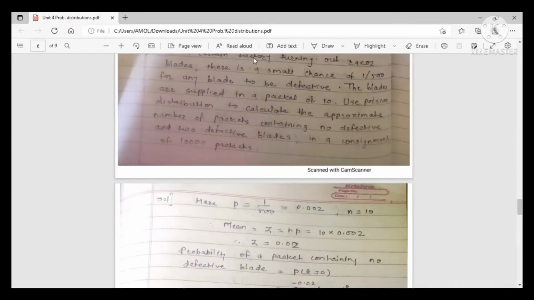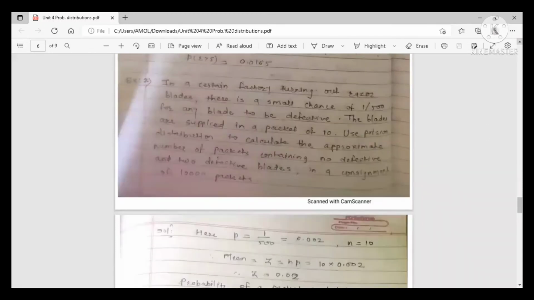And in a certain factory turning out razor blades, there is a small chance of 1 by 500 for any blade to be defective. The blades are supplied in a packet of 10. It means that the value of n is here 10. Use Poisson distribution to calculate the approximate number of packets containing no defective. No defective means r is equal to 0. So how to calculate? We have to use here Poisson distribution. It is already mentioned in the example. If it is not mentioned, in that case also we will use Poisson distribution, because the value of P is a very small value. It is nearer to 0, 0.002. So in that case, we use Poisson distribution.